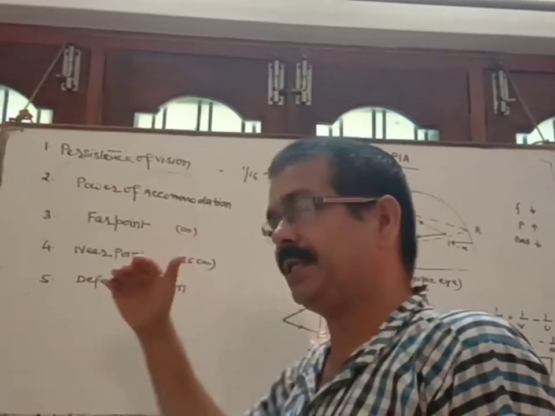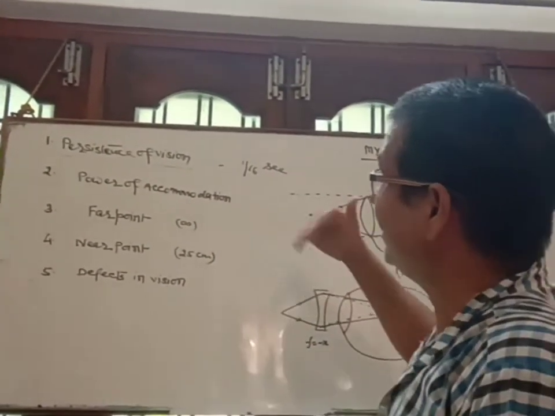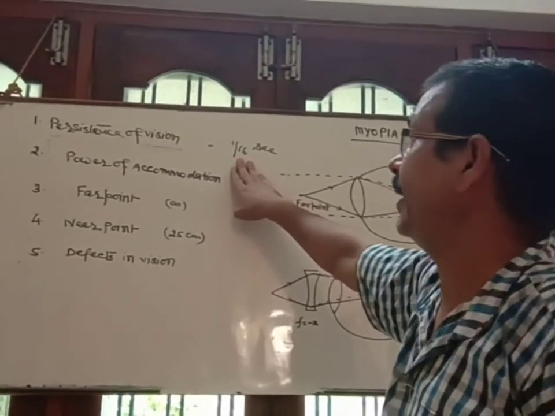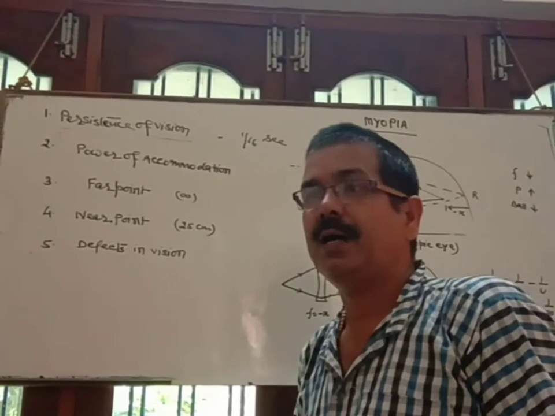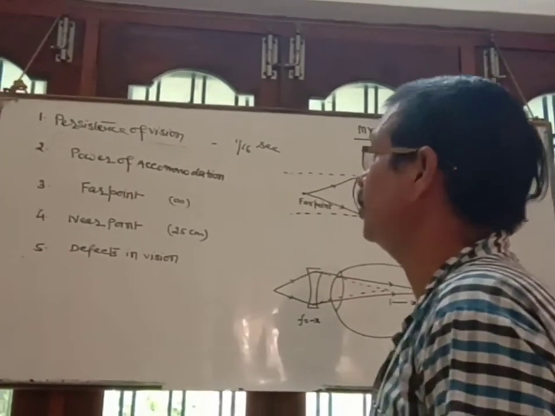Means when an object is removed from in front of the eye, the image still remains on the retina up to 1/16 second. After 1/16 second, our eye is ready to accept another image. So it is persistence of vision.